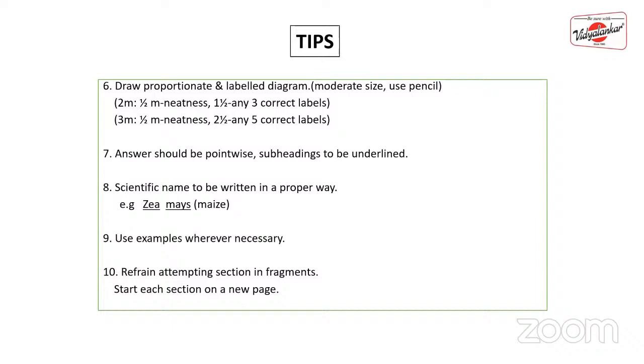So make sure that you are writing all the sections in the correct order. And you have to start each section on a new page. Even if you have written only one sentence on the whole page, it is fine, just leave that page and start with a new page. This is how you have to present your paper. So these are all the tips.